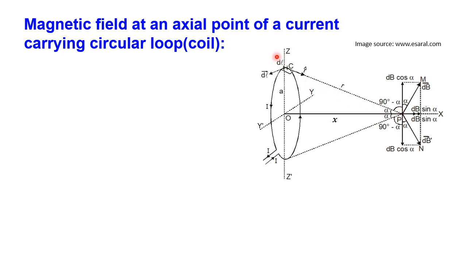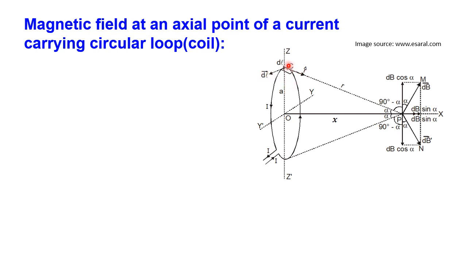For example, I said already that this circular coil is in the plane perpendicular to the display. So this dl element is perpendicularly outward or inward, according to the current direction. For example, the dl element is perpendicular to the display. That means dl and r are both perpendicular to each other.